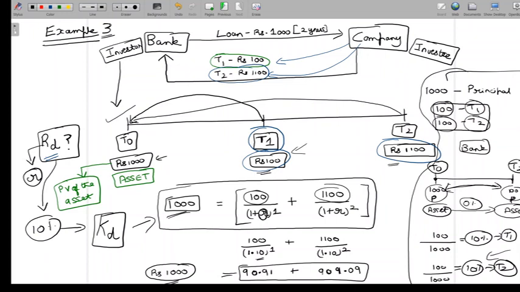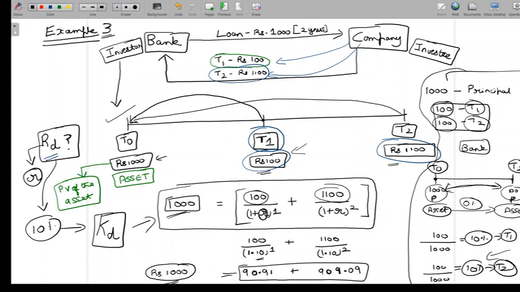So if I put all three examples together, I'll make some observations, probably these. One, for the investor, the investment is an asset, and that would have some future cash flows associated, and there is going to be a return on debt investment. And if the return on debt investment is used to discount the future cash flows, then you would get the present value of the asset. And if we have the present value of the asset and the future cash flows, we can obviously find out the return on debt investment.